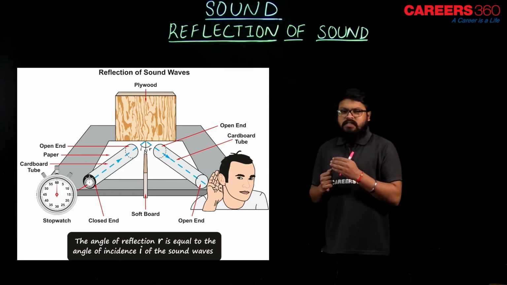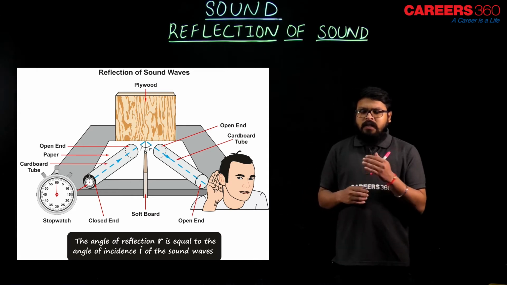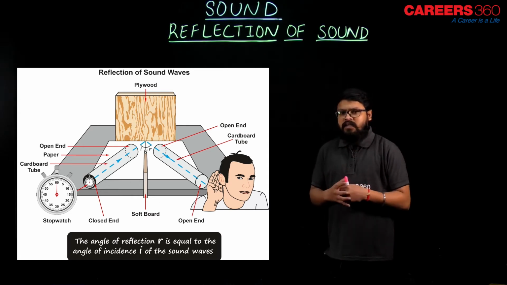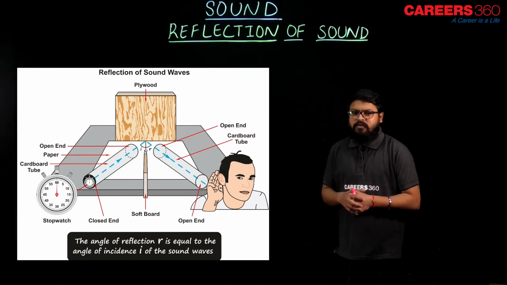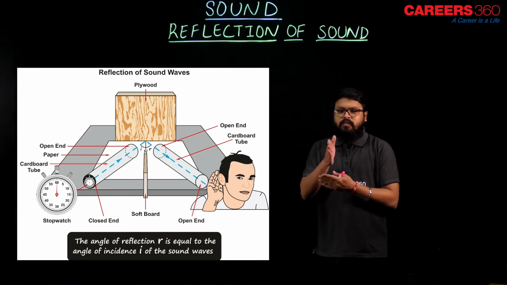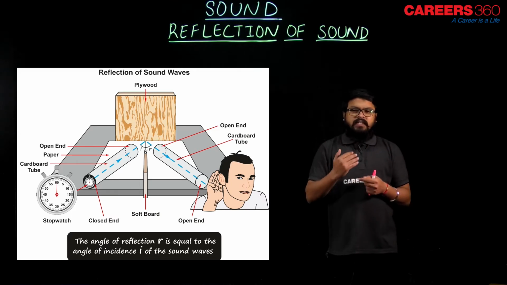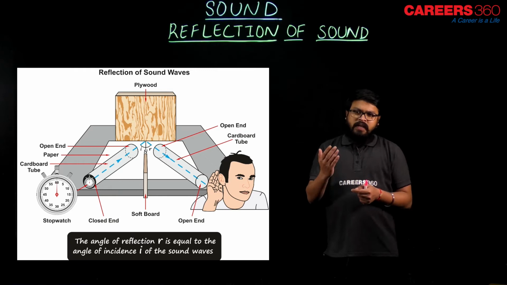That sound is traveling, and there is a plywood kept there, and from the other open end the sound gets incident on the plywood. Now as you can see, there is a normal line drawn, or you can say there is a soft board kept on the normal line.